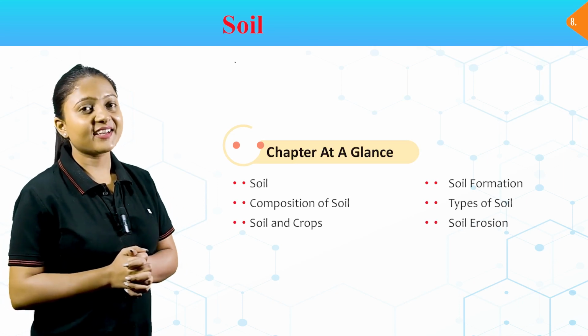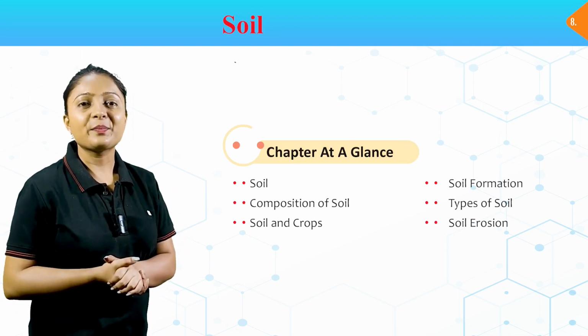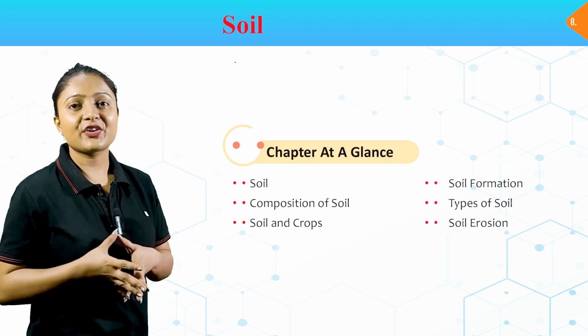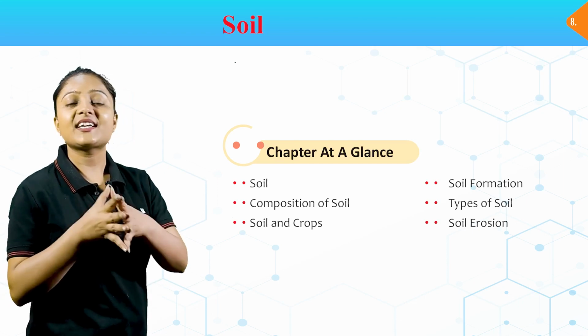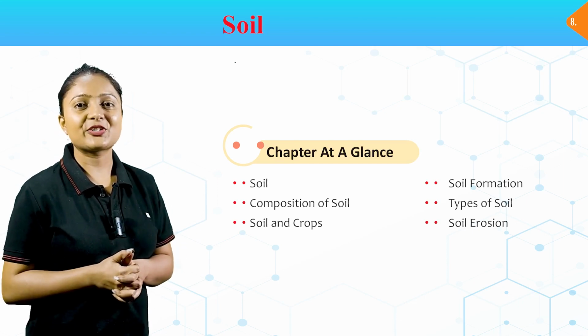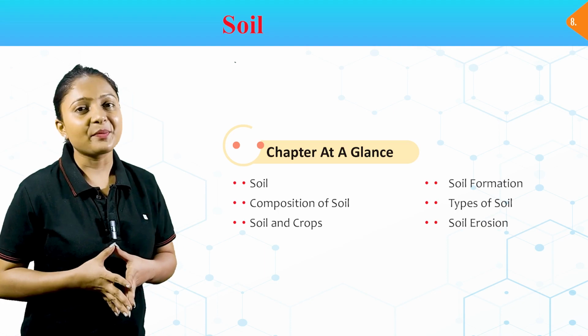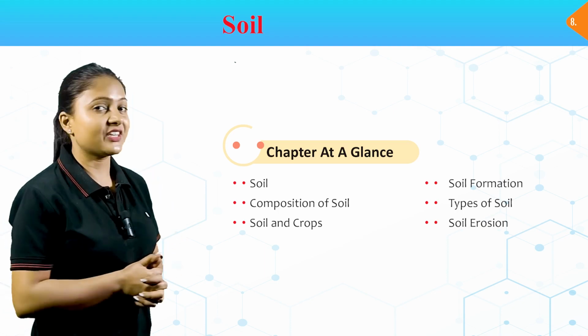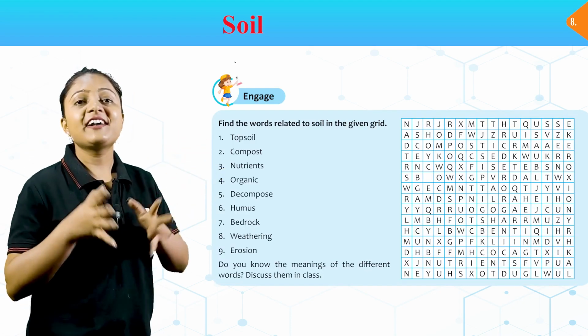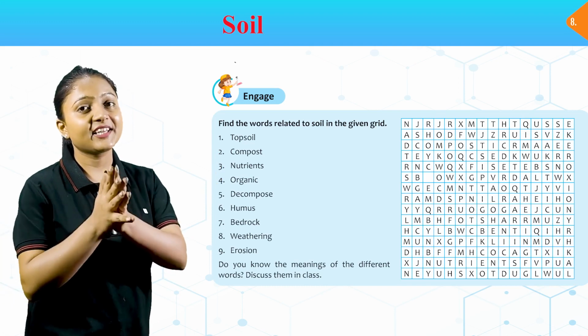Hello class 7 students. Welcome back to the Science Digital class, and today we are going to start chapter 8 of your science textbook, which is Soil. Chapter at a glance: soil, composition of soil and crops, soil formation, types of soil erosion, soil profile, properties of soil, conservation. Engage. Find the words related to soil in the given grid.